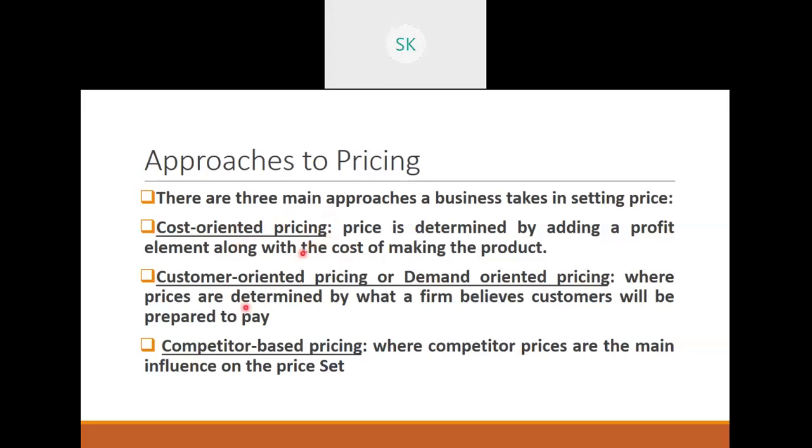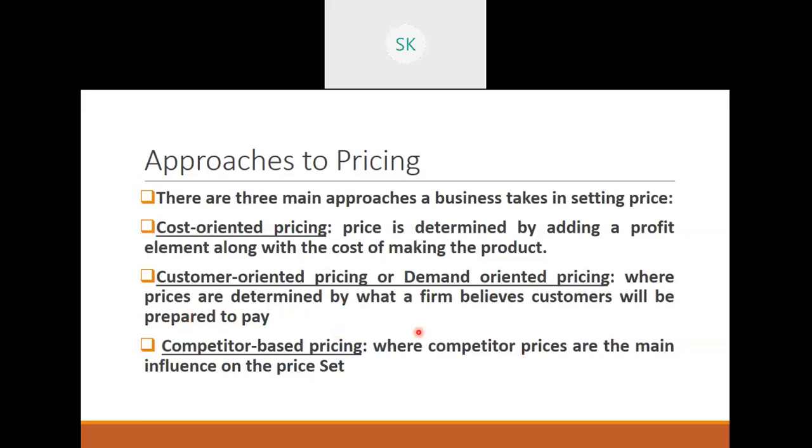Next, customer oriented pricing or demand oriented pricing. So this is also called demand oriented pricing. Here, prices are determined by what a firm believes customers will be prepared to pay. So the company will have some amount in mind. They will believe that the customer will be able to pay so much money because now demand is more, so we will keep that pricing.